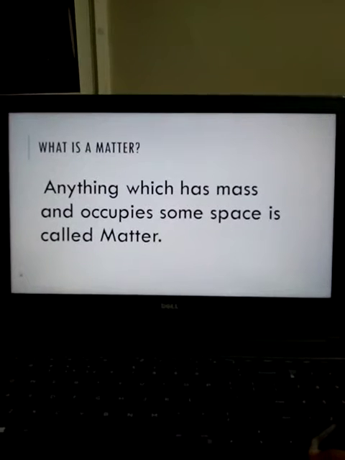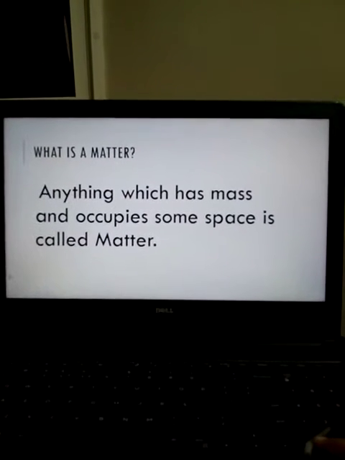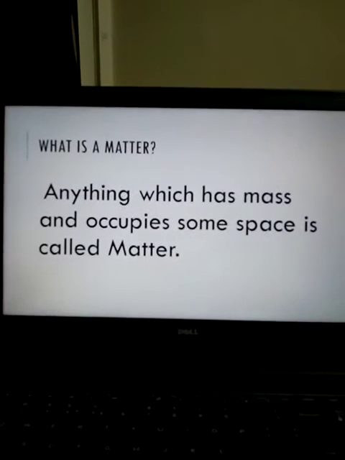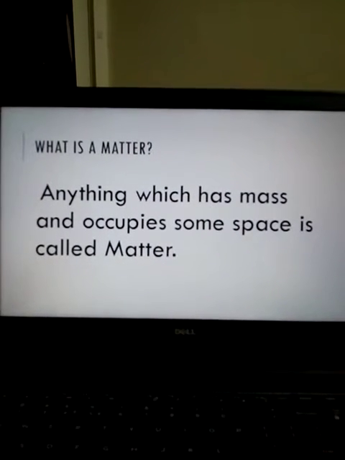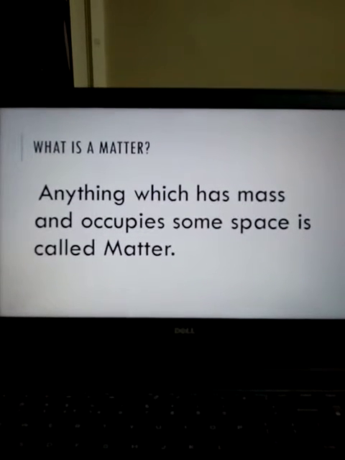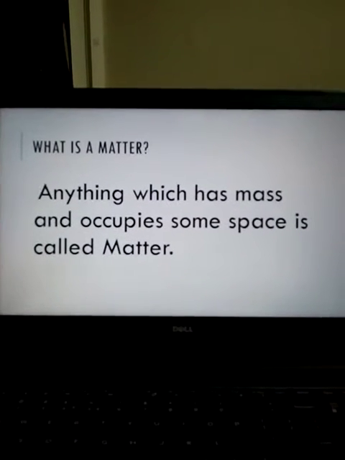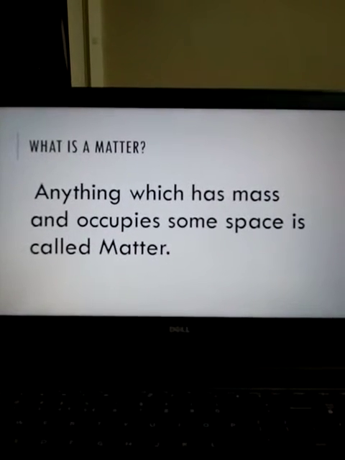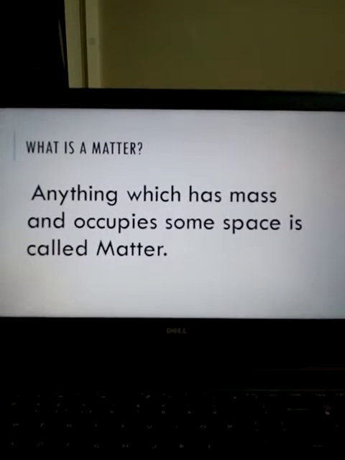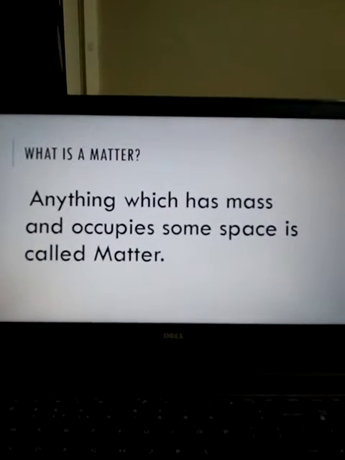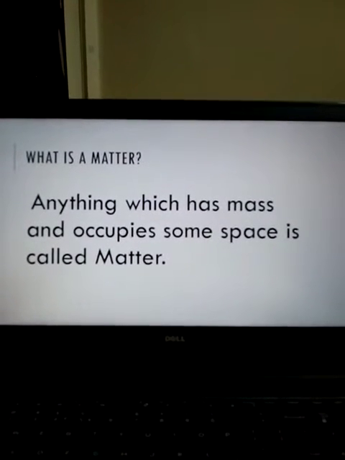The first question which comes to your mind is, what is matter? Anything which has mass and occupies some space is called matter. Now look around yourself. Table, chair, sofa, television set, mobile in your hand, pencil, eraser, everything, whether it may be solid, liquid or gas. Anything which occupies space and has mass is called matter.